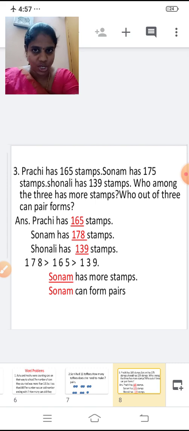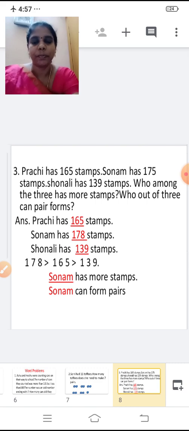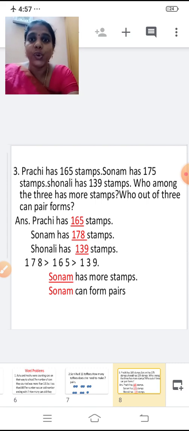Who has more stamps? You are going to tell me the answer. You are going to compare the three, and who can form a pair. Shall we now write the answer in the blank? You have to tell me. You have to fill the blanks.